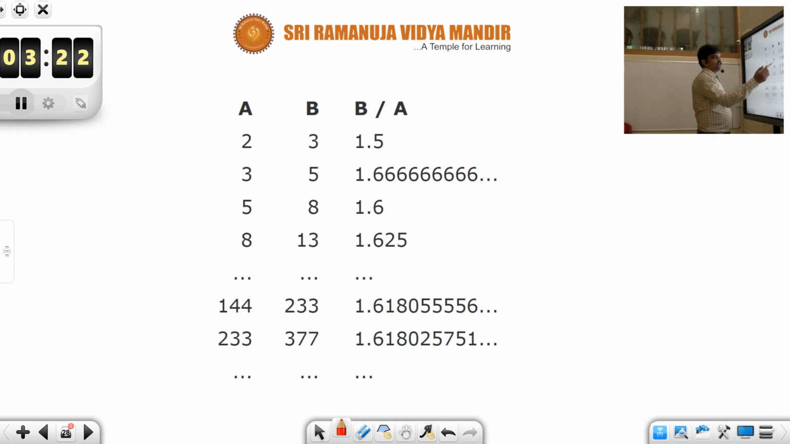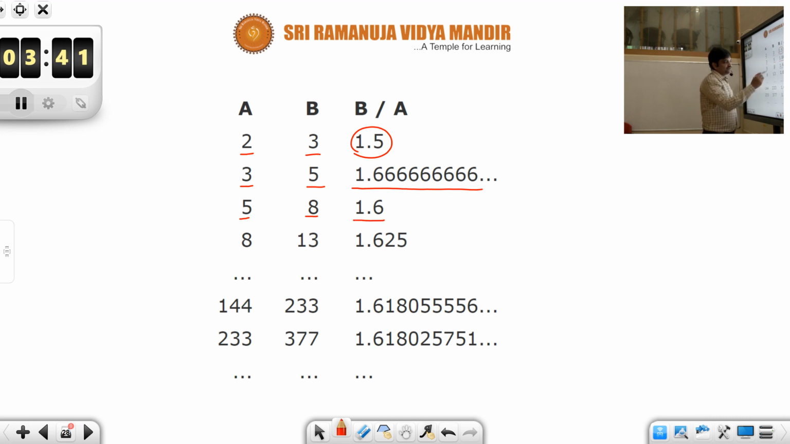So here I have listed down the Fibonacci numbers. The first one is 2, the second one is 3. If you consider this ratio, it would be 1.5. Similarly, the next one, 3 and 5: if you consider the ratio, 1.6666. Similarly, the next numbers 5 and 8: the ratio will be 1.6.